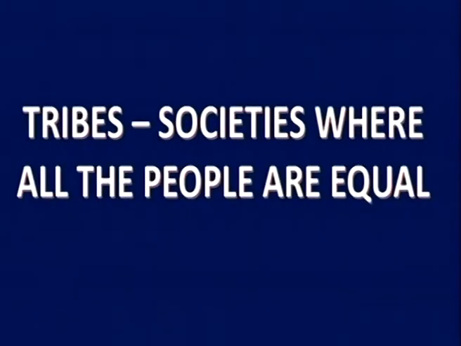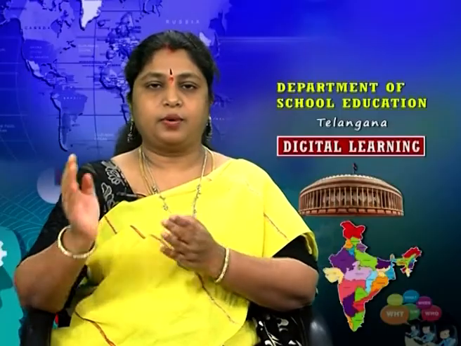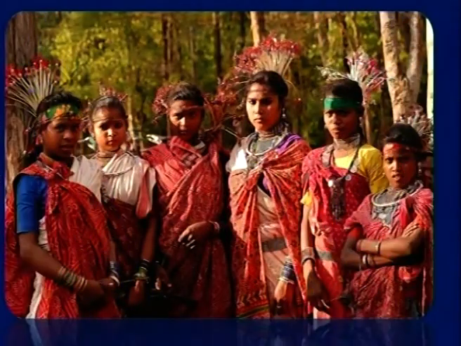Tribes. What are tribes? Societies where all people are equal. So tribes means it is a society where all the people are equal. There is no difference between one individual to another individual. Okay. So let's see that. Look at the image here. This is an image of tribal community in India. Look at the picture. You see that their dressing style is totally different from us.